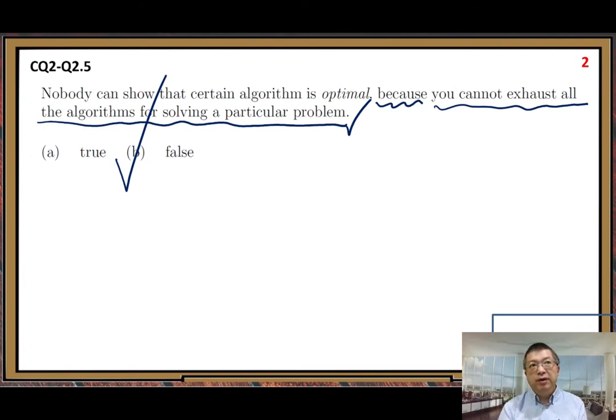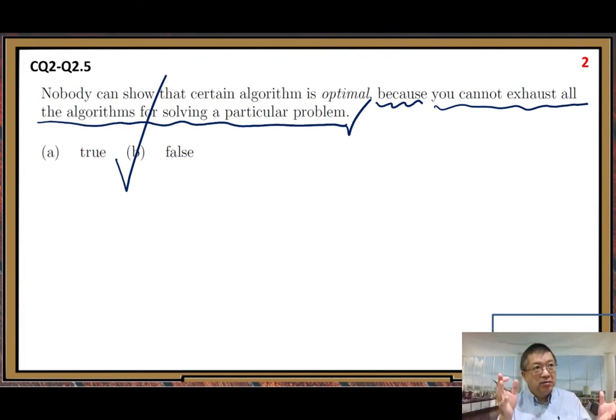But even under that situation, one can still show that certain algorithm is optimal. Here, I need to explain this one. Even if we cannot exhaust all the algorithms for a particular problem, we can still show certain algorithm is optimal.